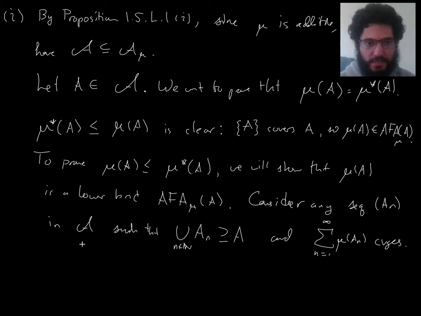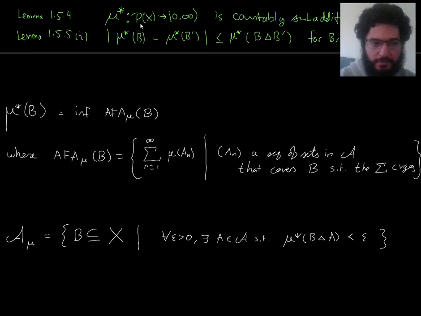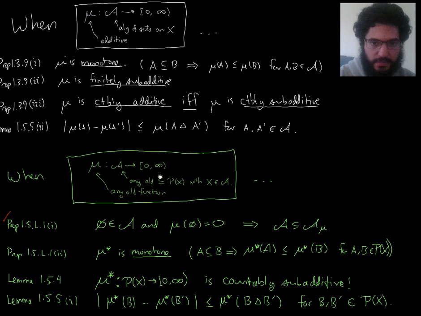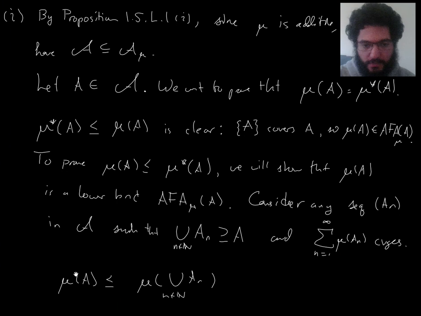Now, here's a mistake that I almost just made. I wanted to say mu of A is less than or equal to mu of the union of the ANs, because I have this inclusion, and because I'm thinking about the monotone property, that whenever I have this inclusion I should get this inequality. But do you see why this is a mistake?